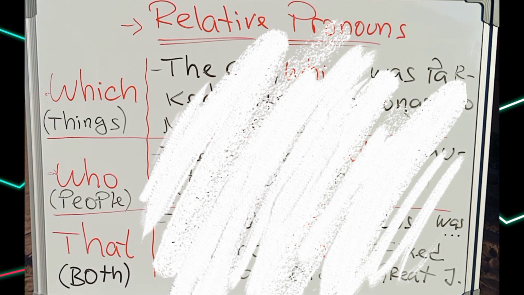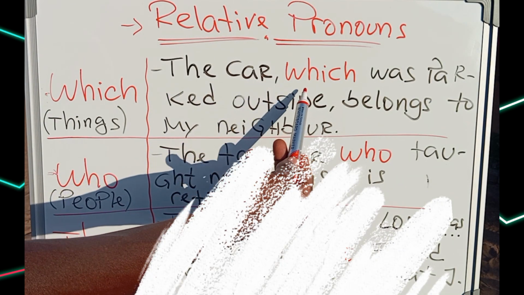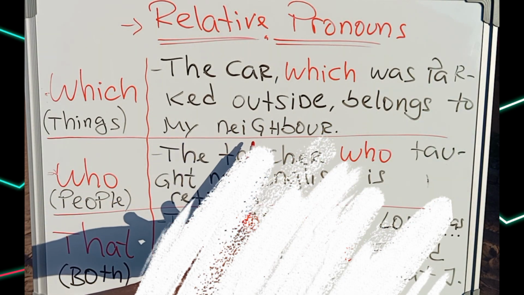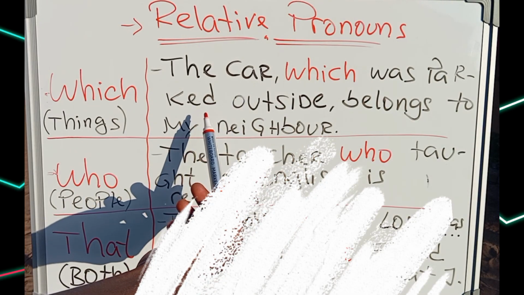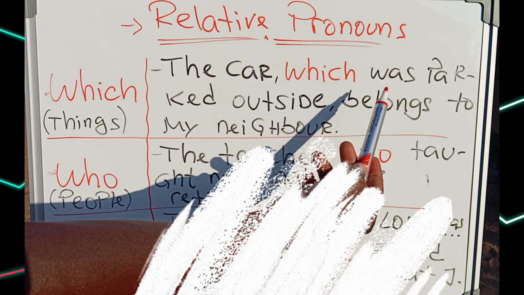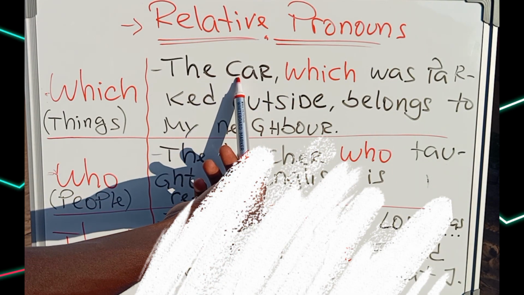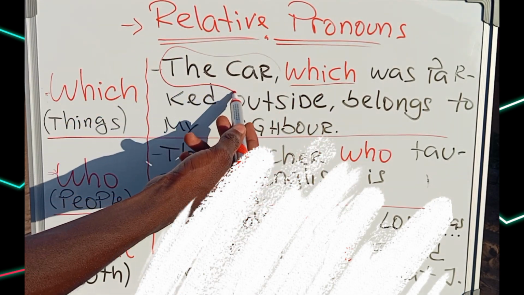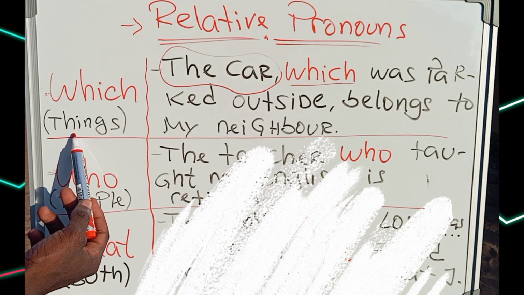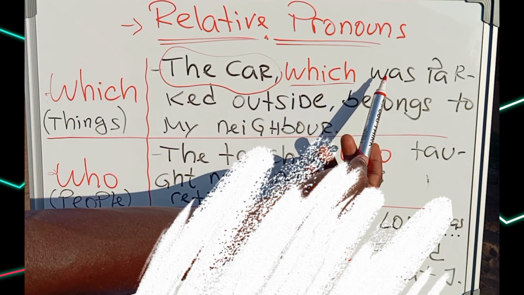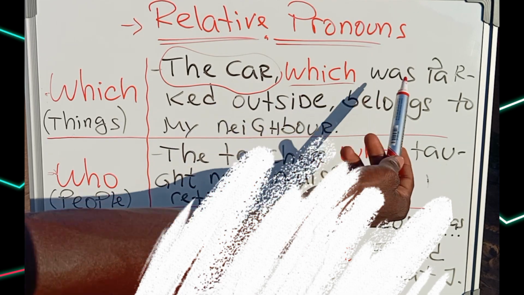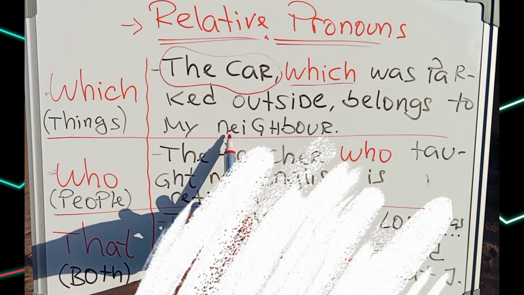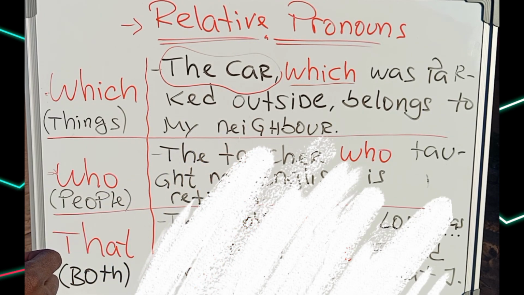So we have examples for which. The car which was parked outside belongs to my neighbor. So the car which was parked. O carro que estava parqueado lá fora. The car which, right? We're talking about the car. A car is a thing, right? The car which was parked, que estava parqueado outside, belongs to my neighbor. Very simple.